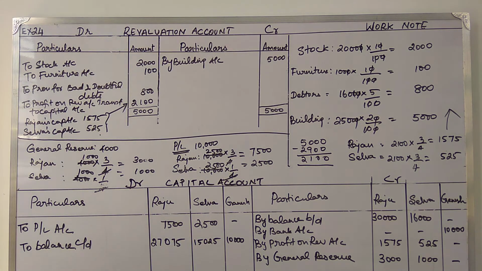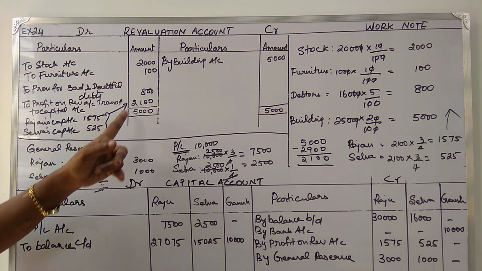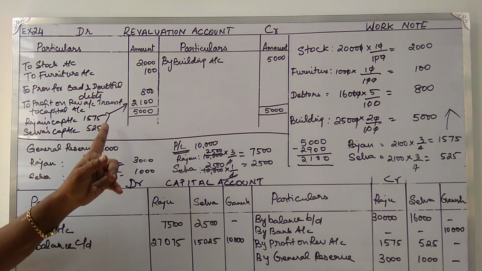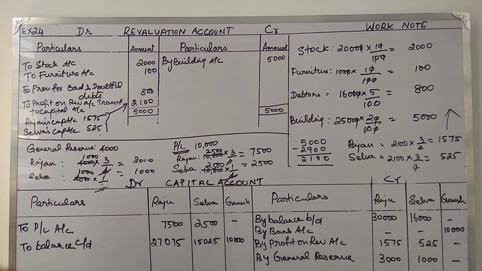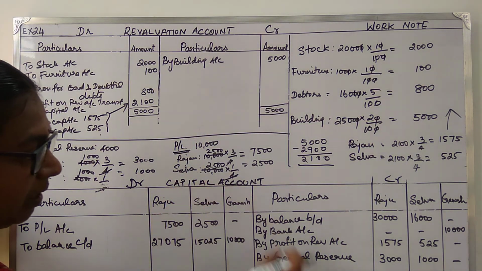Okay. So that's it. How you prepare your revaluation account and your capital account. So after preparing the revaluation account, share this profit on revaluation on the profit sharing ratio as I have given here, take it to the credit of capital account.